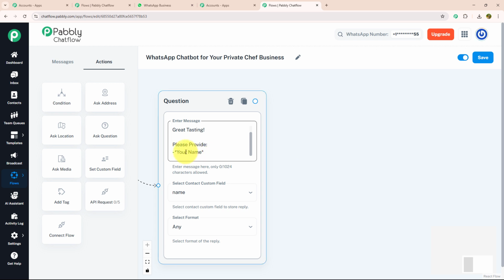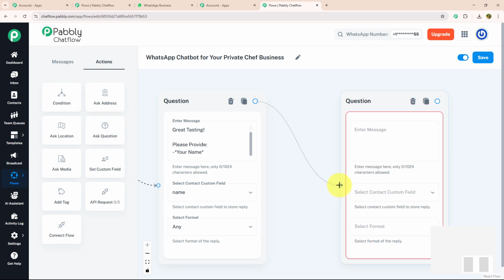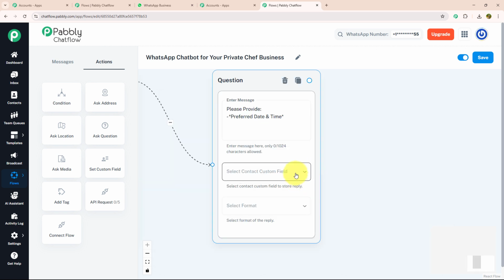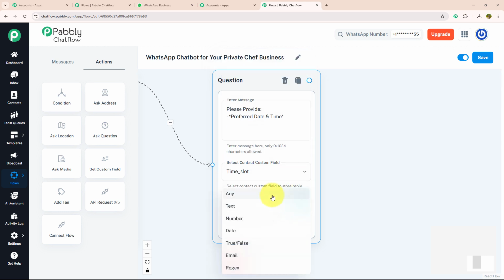After name, I want to know about the preferred date and time. For that, again, I'm going to drag and drop ask question, connect with my previous question and enter my message. Please provide preferred date and time. I'm going to select my contact custom field as time slot and my format as any.